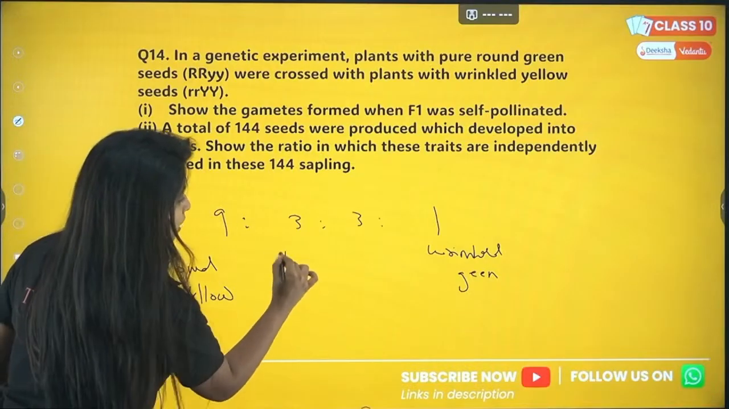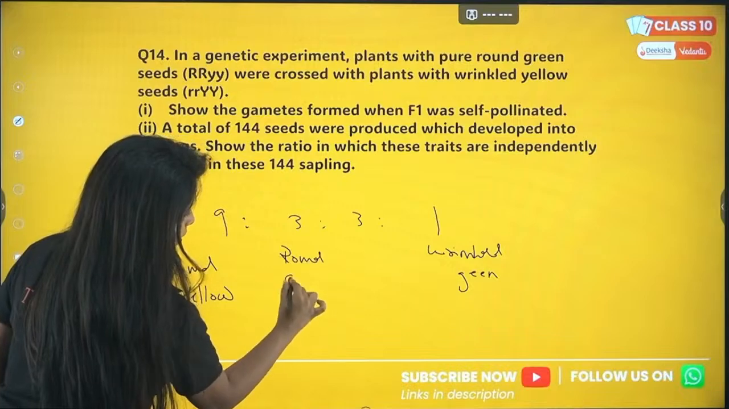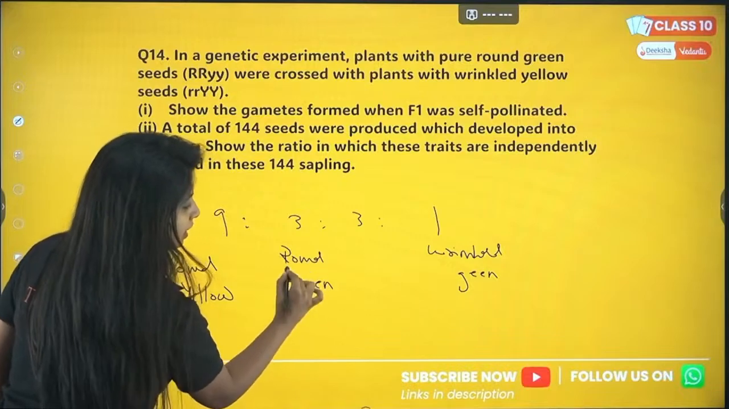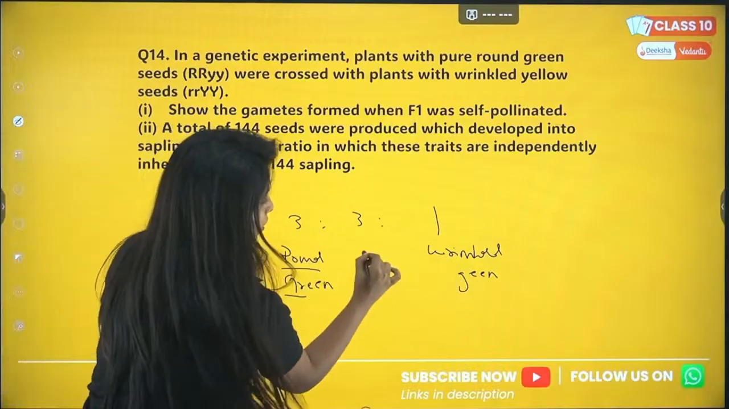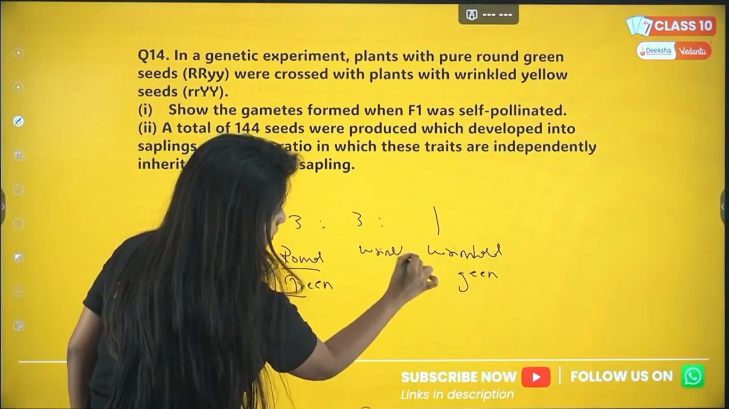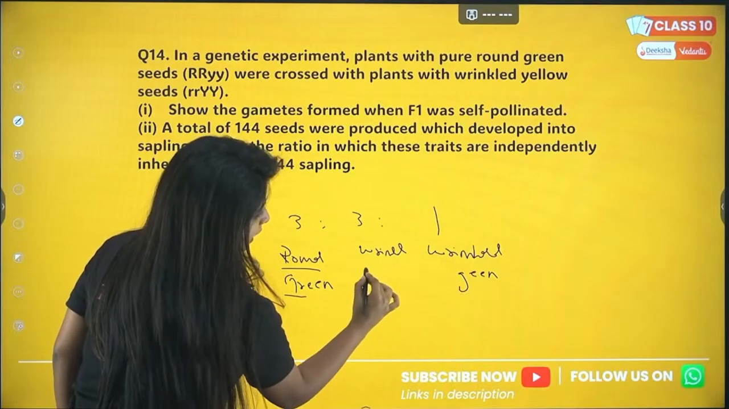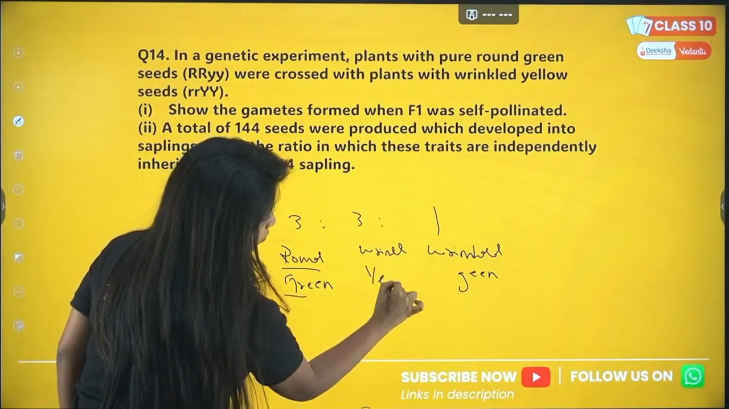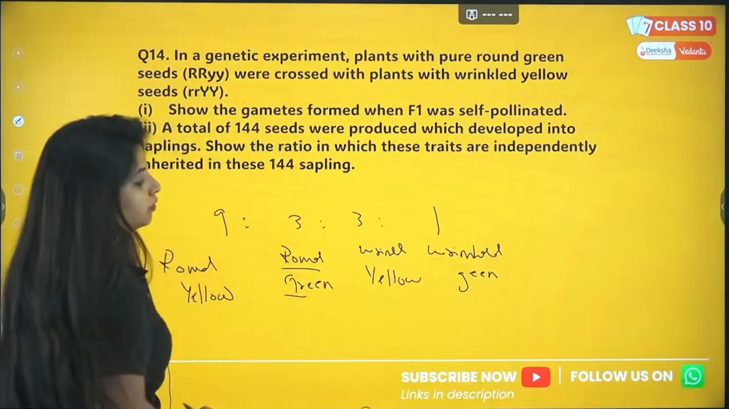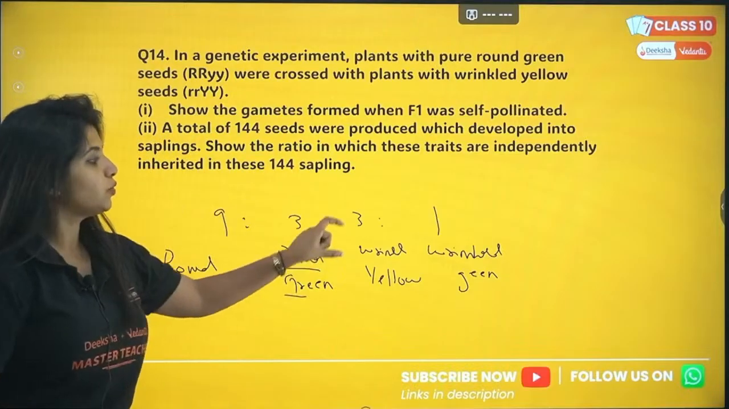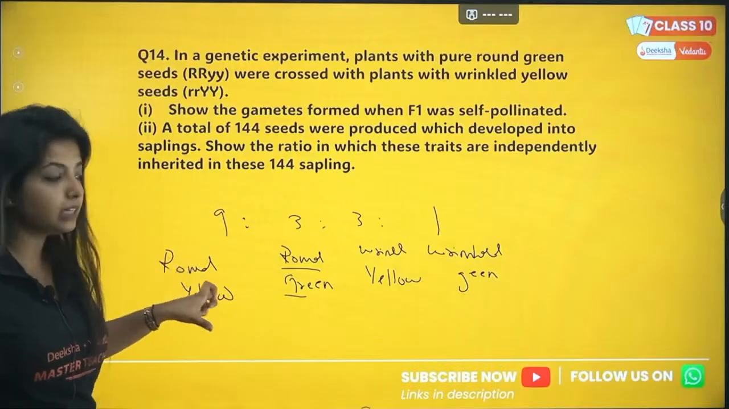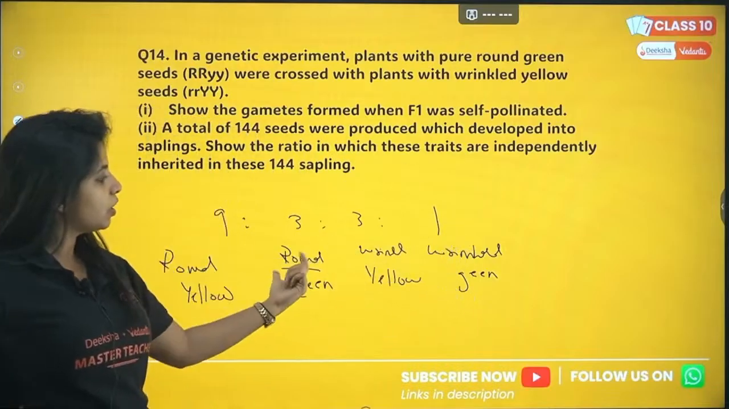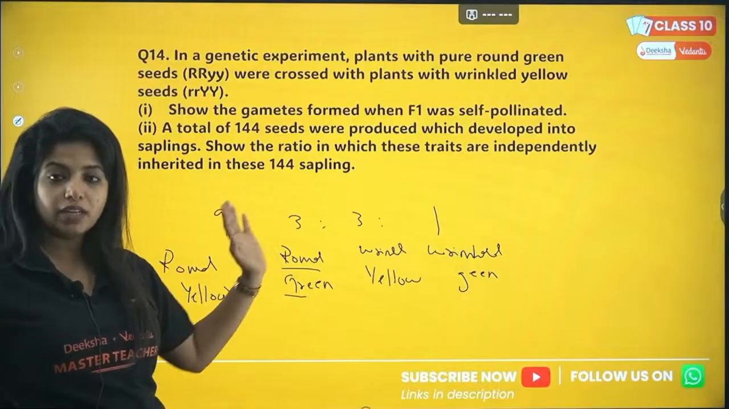So round was with yellow, or basically you can say that the other characters will be mixed up over here. And wrinkled, which was there, will now be with yellow. Here it is with green, right? So here it will be with yellow. So 9:3:3:1, this is going to be the ratio. The dominant over here, the recessive over here, and now you make the new combinations out there. Three and three goes for that.